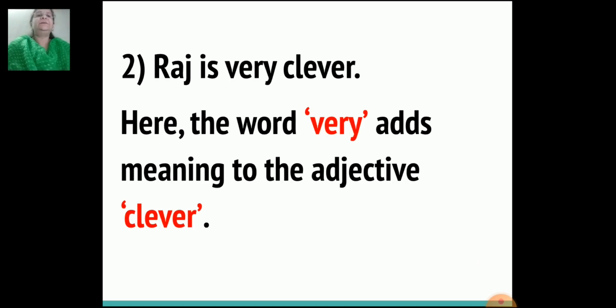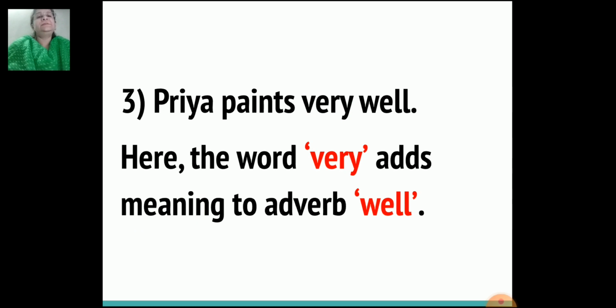Second sentence, Raj is very clever. So clever is an adjective and very is the adverb. Third sentence, Priya paints very well. So here the word very adds meaning to the adverb well. Your well is also an adverb and very is also an adverb. But very gives some more information about the adverb well.